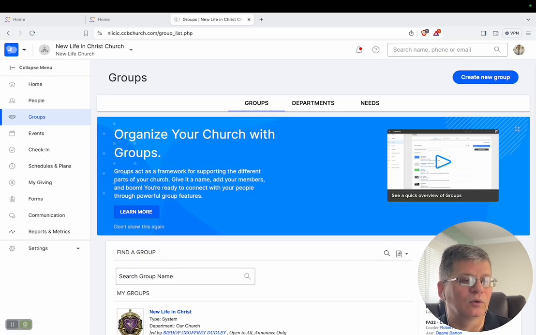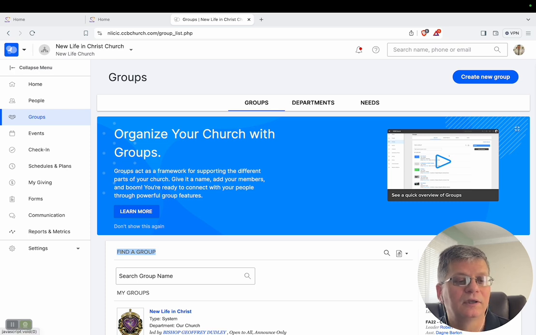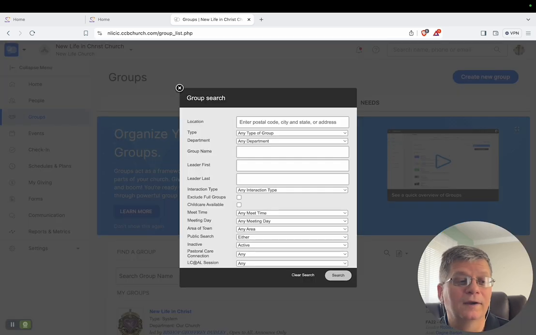Now, this is important because this is how you're going to access your group if you don't know how to do it. I prefer this method because it's guaranteed. I've had trouble using this box here down below, so I use the Find a Group option by clicking on this magnifying glass here toward the bottom, but it's at the top of the options we have on this page. Aside from learning more, and you can learn more by clicking on their videos, which give you a quick overview, this magnifying glass is what we're after, okay?